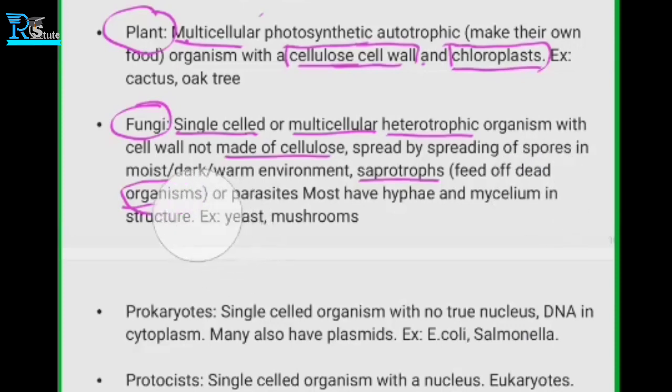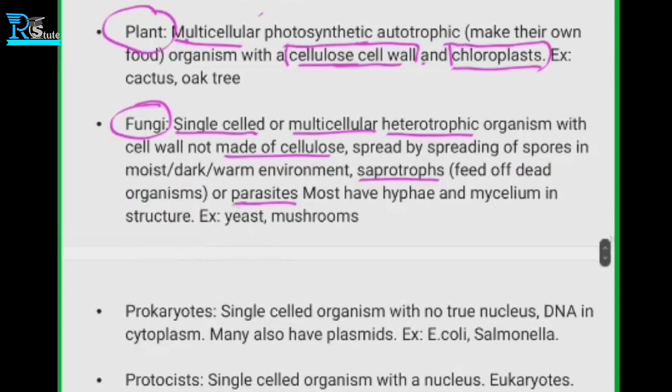Or parasites. What are parasites, do you know? Like the small insects? Yes, exactly, small insects. They don't have chloroplasts like plants. They cannot make their own food, and they are very small, so they don't have any means to produce their food by themselves.